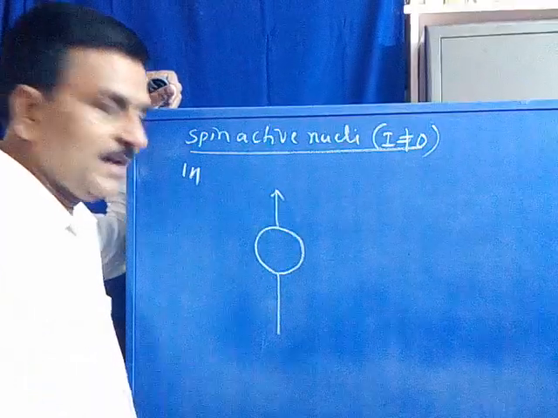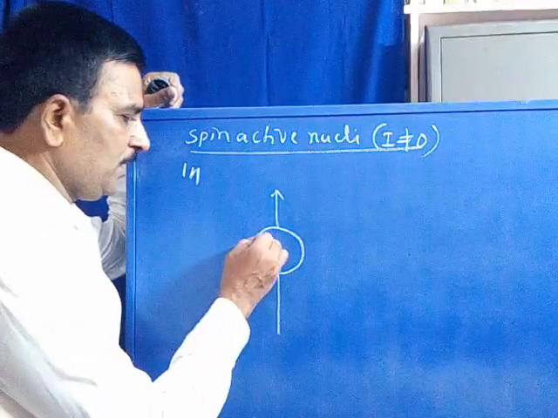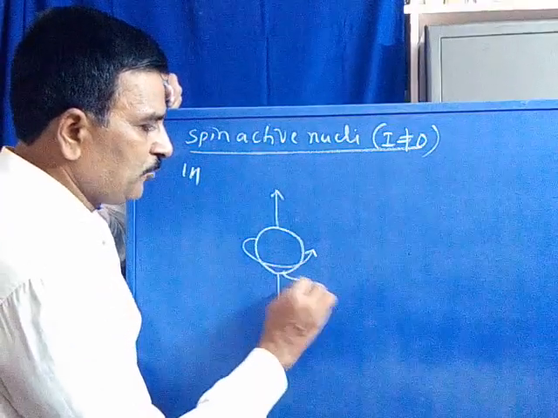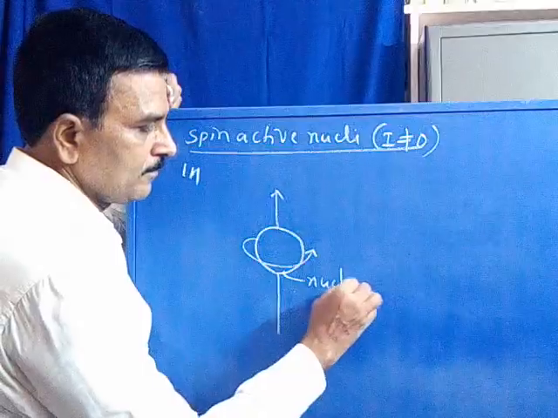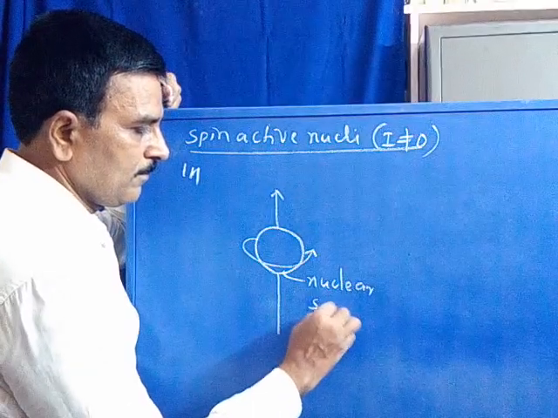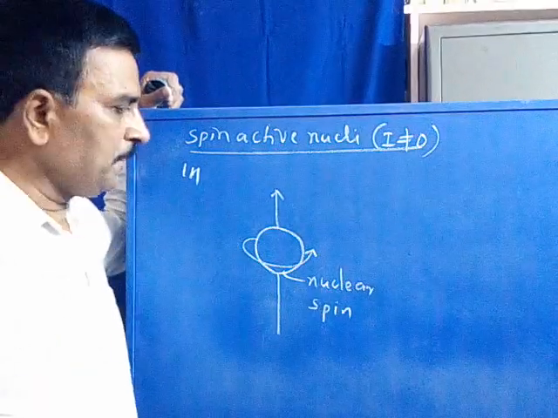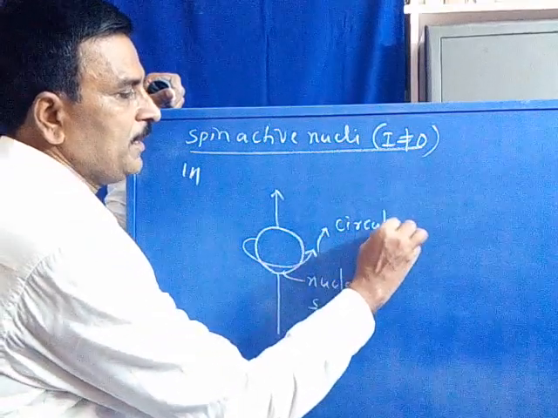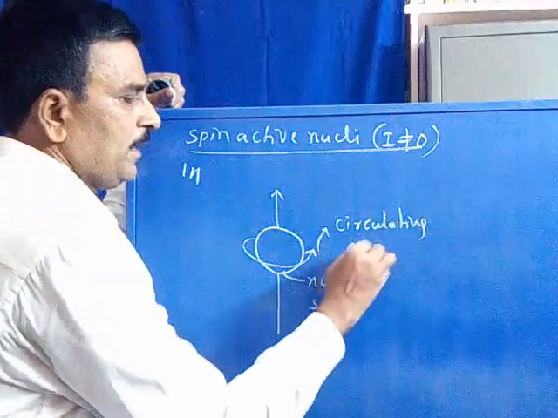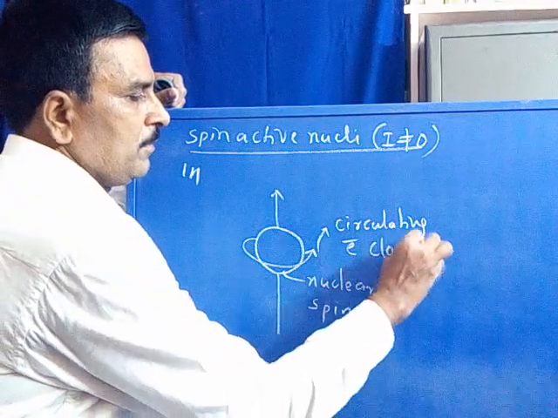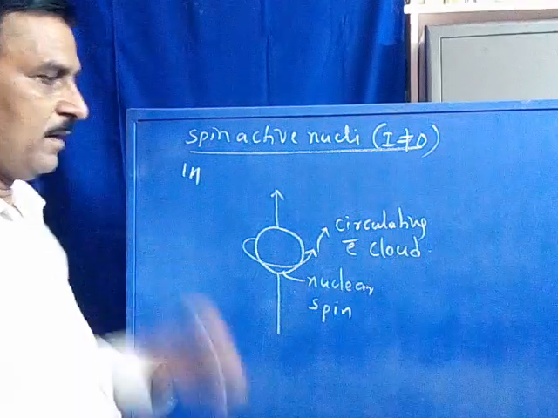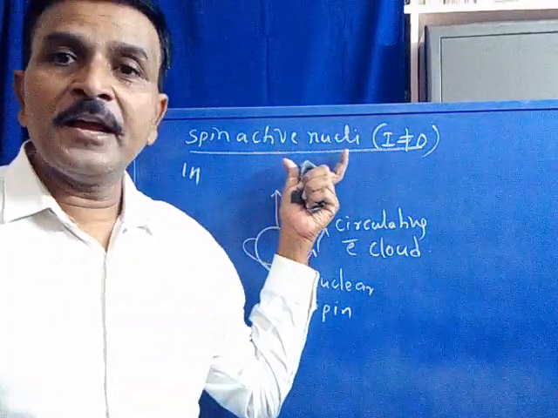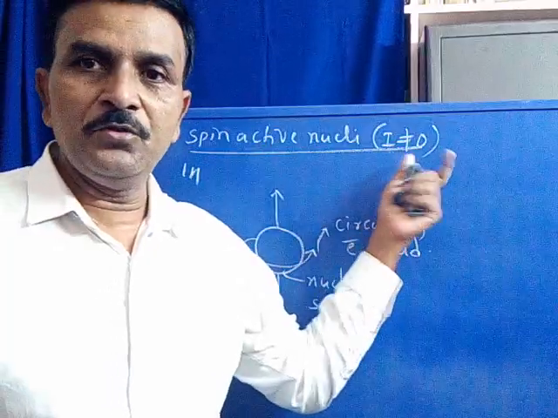Now this is the vertical axis. It spins around its vertical axis. This is nuclear spin. This is the circulating electron cloud. Now we consider a spin active nuclei where I is not equal to 0.